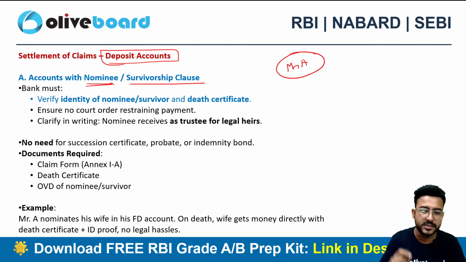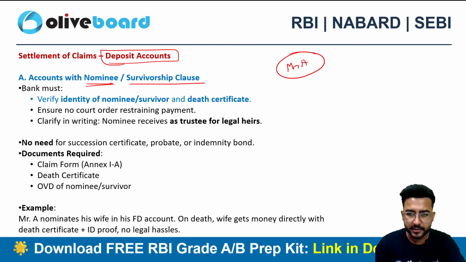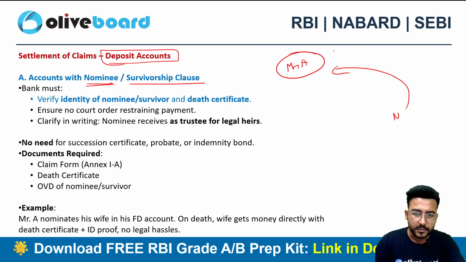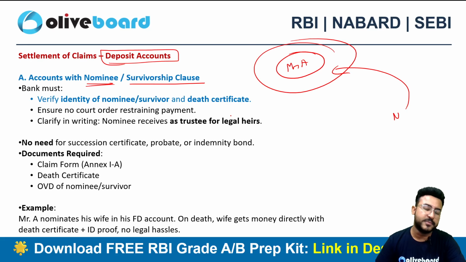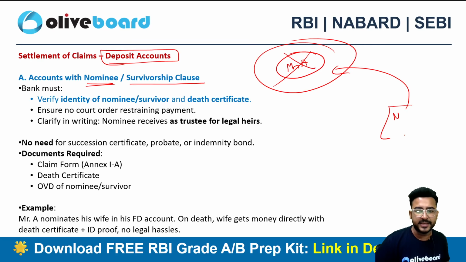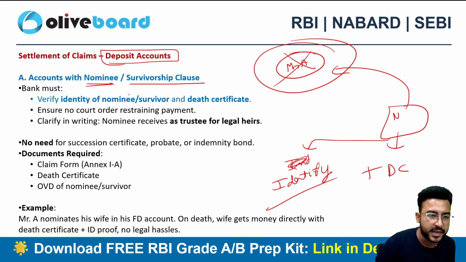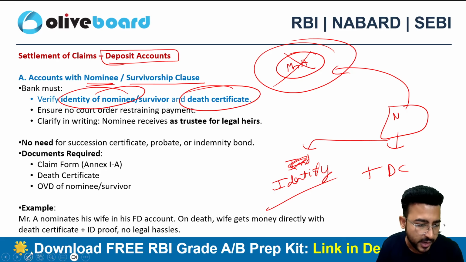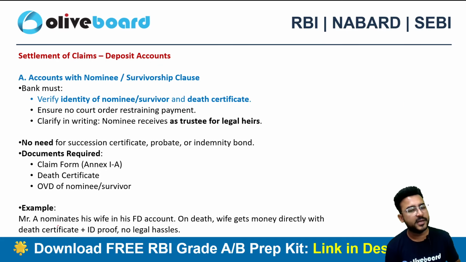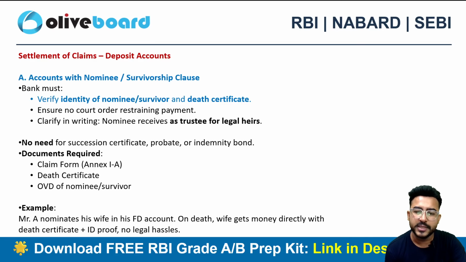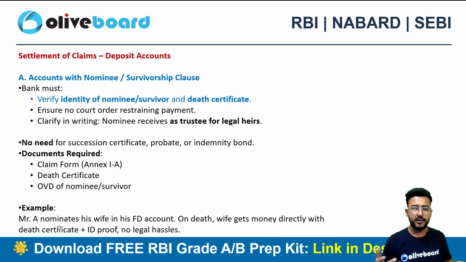identify the nominee, right? You just need to check the identity of the nominee or the survivor, and a death certificate is required. So let's suppose the nominee is about to claim the deposit account of Mr. A, because Mr. A is now deceased. In that case, the nominee just needs to submit his identity plus the death certificate of Mr. A. If it's a survivorship clause, then the survivor's identity and the death certificate of the deceased person are required. That's it, right? Plus there should not be any court order restraining the payment.